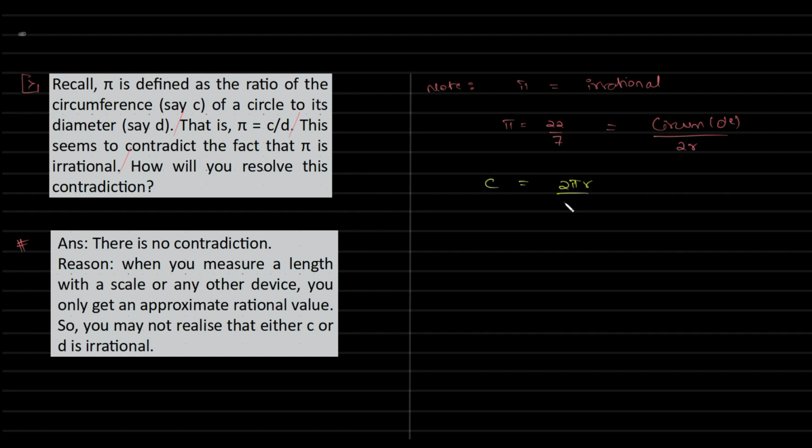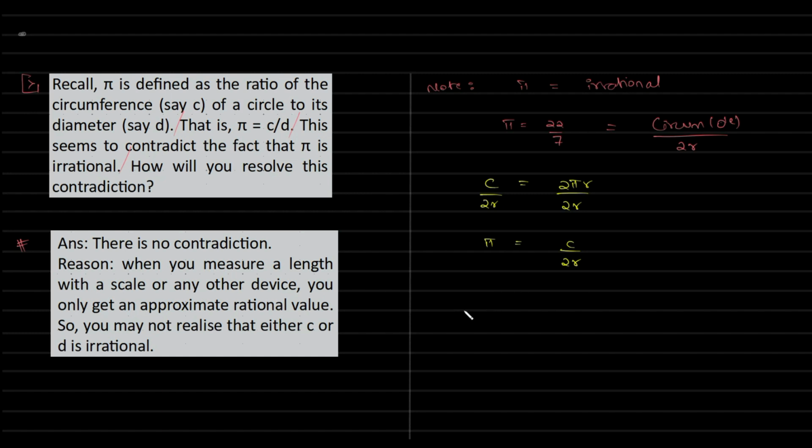So if I want the pi value, I'll divide by 2r on both sides. And so we have pi is equal to C by 2r. Right? So the question is, how is this possible? I mean, we say that this is irrational, and how is it that we end up writing a ratio?